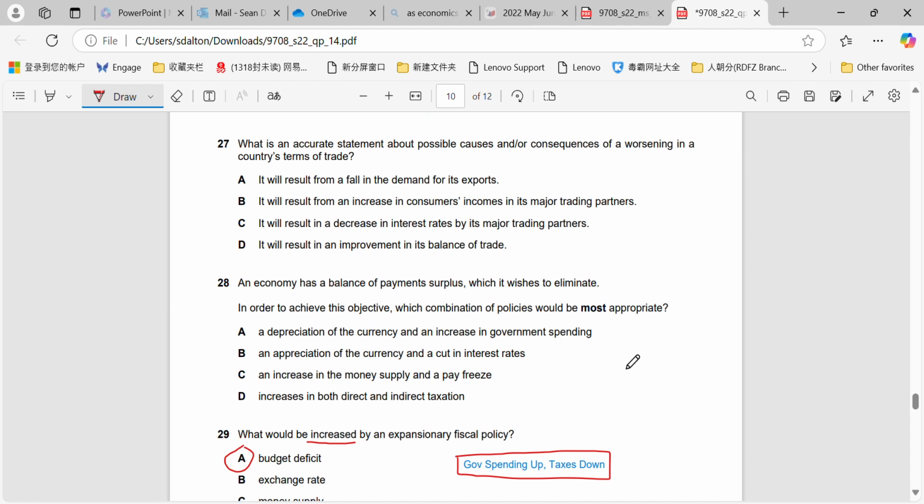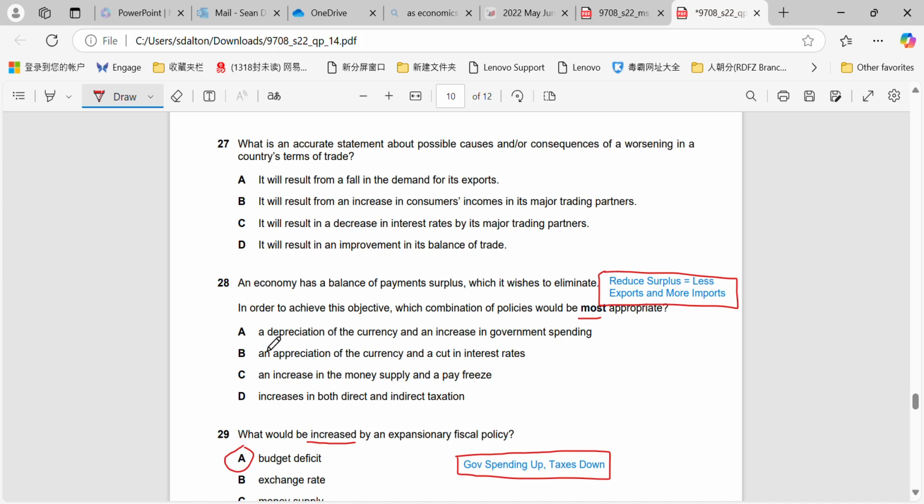(28) An economy has a balance of payments surplus which it wishes to eliminate. In order to achieve this objective, which combination of policies would be most appropriate? Okay, so remember that you're trying to eliminate a balance of payments surplus. We're trying to reduce the surplus. And to reduce the surplus, in very simple terms, that means we want to have less exports and we want to have more imports. So we're going to be looking for policies that will allow us to either reduce our exports or directly to increase our imports.